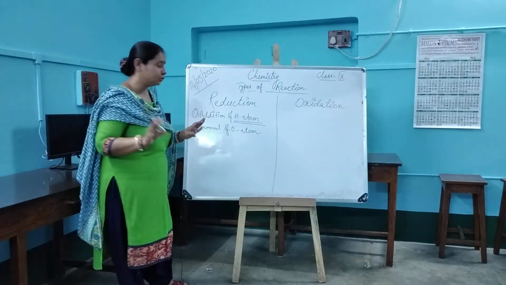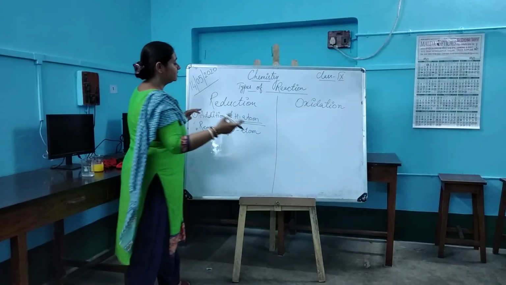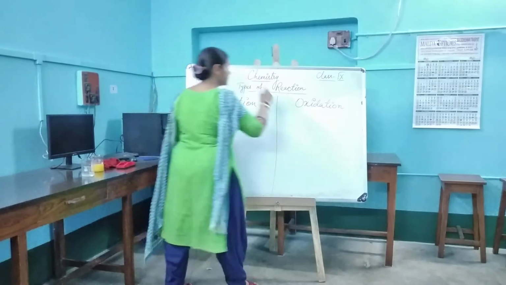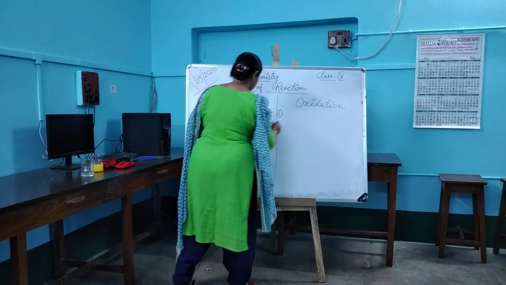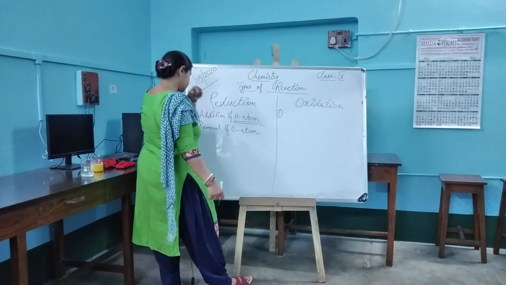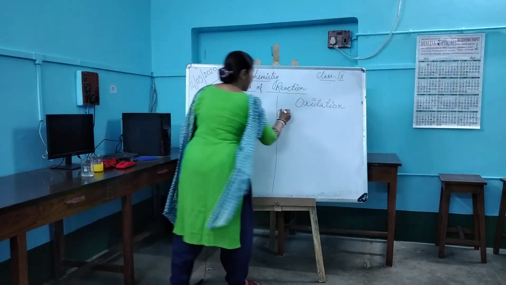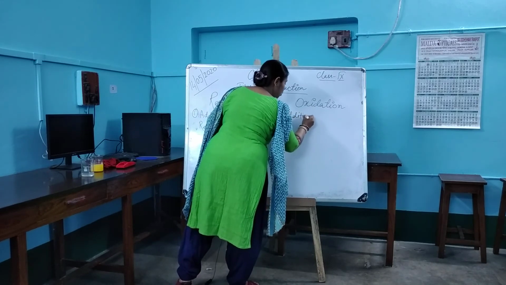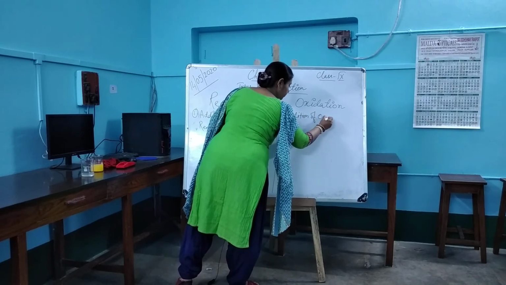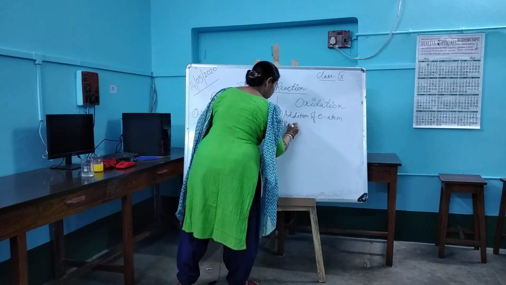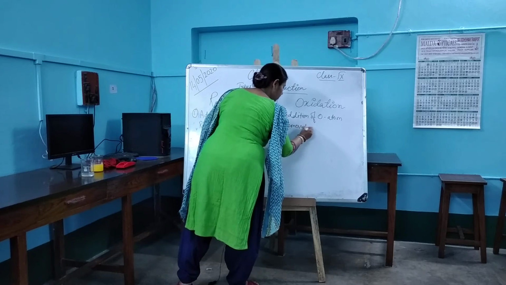Okay, is it clear to you? Fine. Now, let us move on to the oxidation section. What does it say? It says just the opposite. Just the opposite of this, that is, addition of oxygen atom or